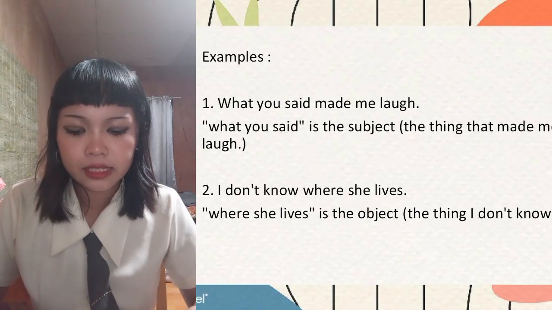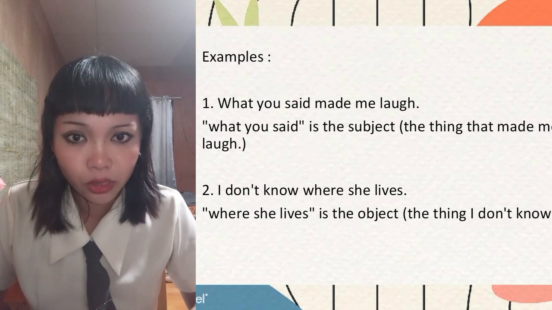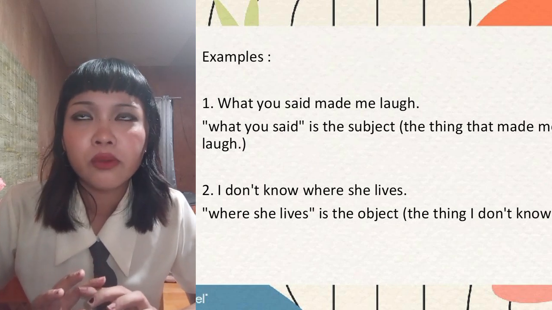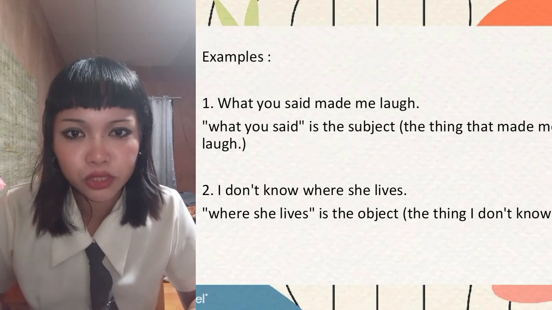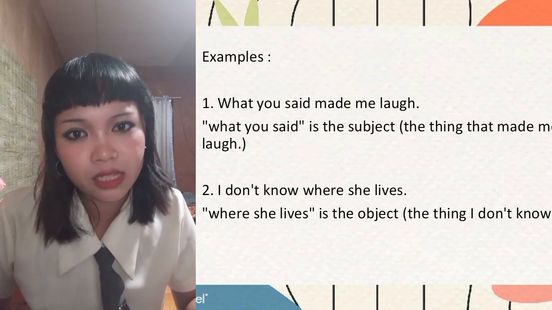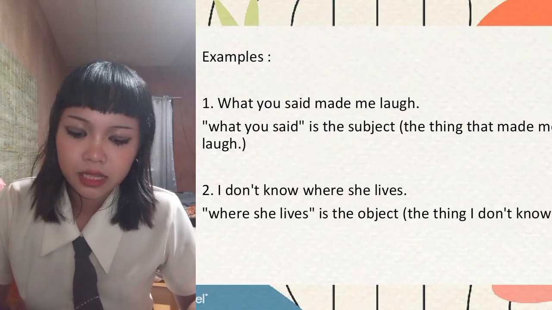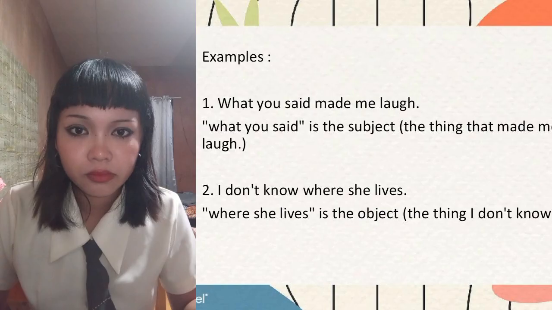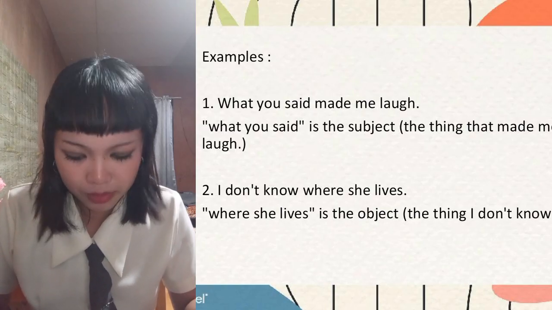Last example is, the problem is that we are late. In this, it has no subject and object because it's just a complement in the sentence. It complements the sentence, that we are late, because it tells us what the problem is.